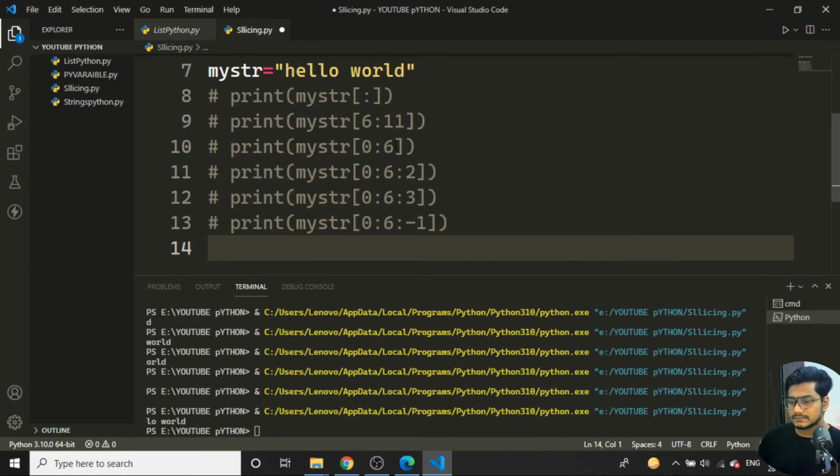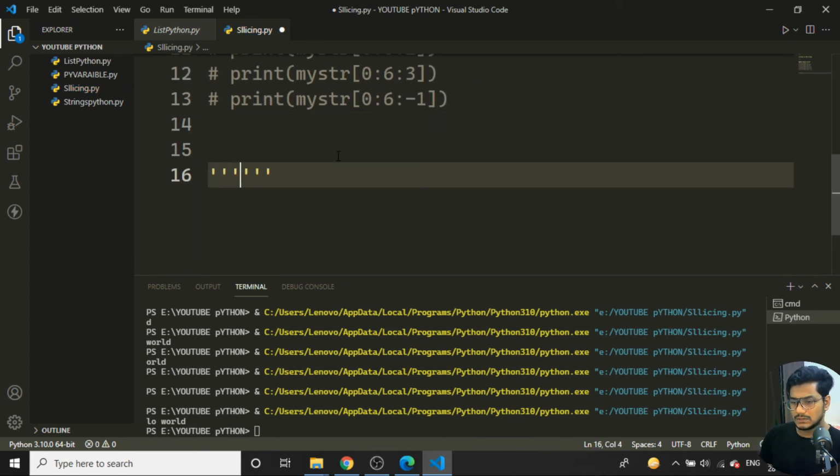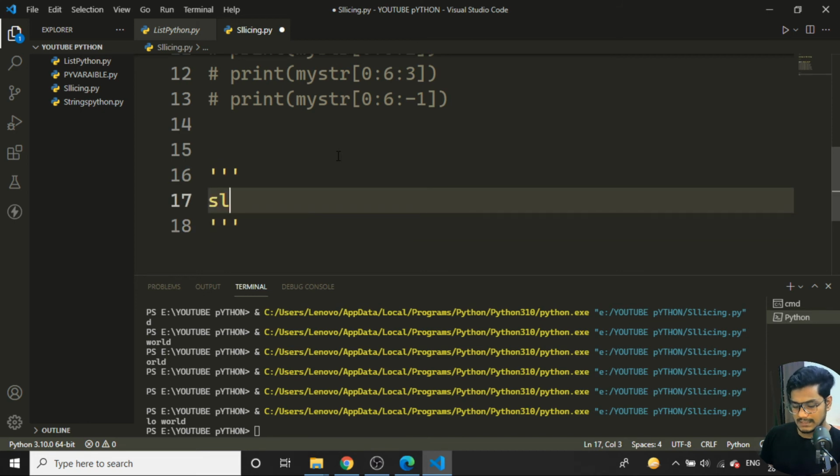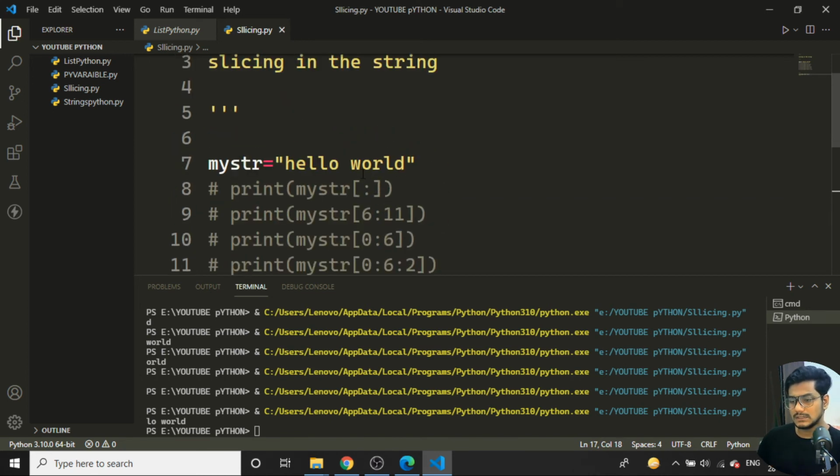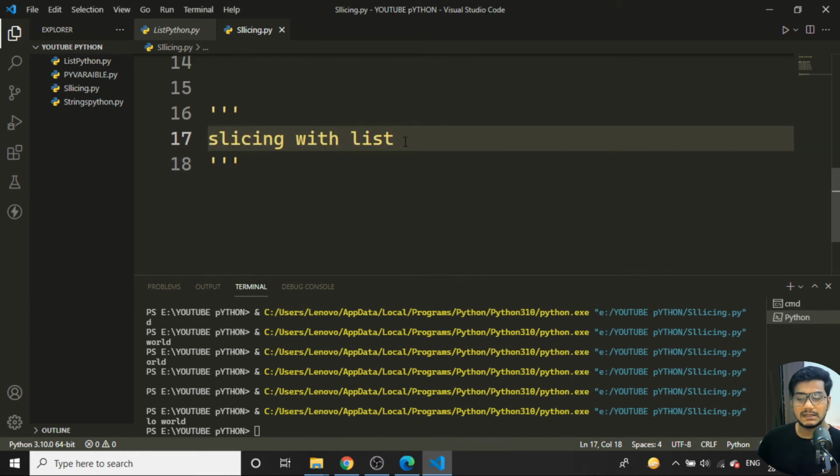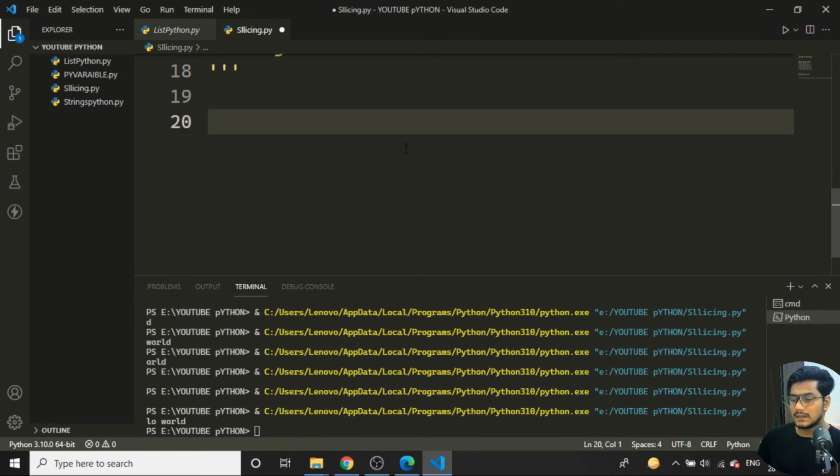So now coming back, next I want to tell you about slicing. Slicing with a list is completely similar to strings. Here I'll create my list equal to the numbers 0, 1, 2, 3, 4, 5, 6, 7, 8. I'll include the 0 value also so that you are not confused, because 0 is the 0th index. It starts from the 0th indexing position.